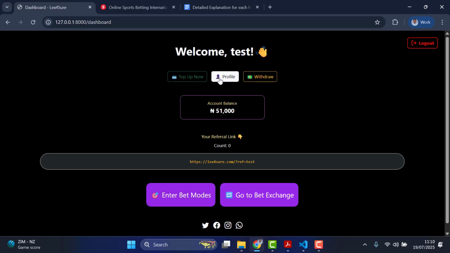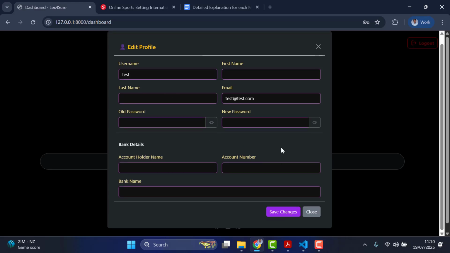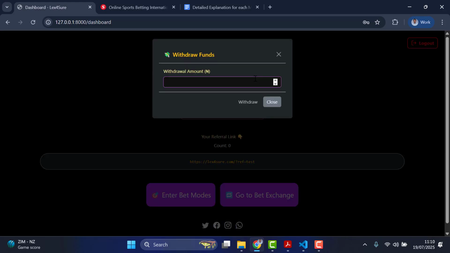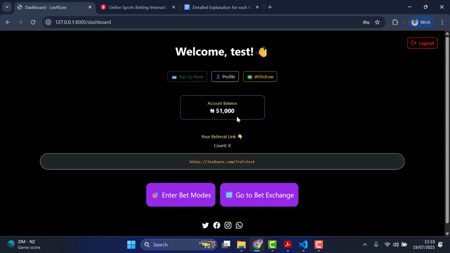Okay. So also you can edit your stuff here. That's when the time comes when you can put your bank details and all of that, when you want to withdraw. But for that, this bet exchange will have to be launched for withdrawal to even be possible in the first place. Yeah, there's a reason for that.